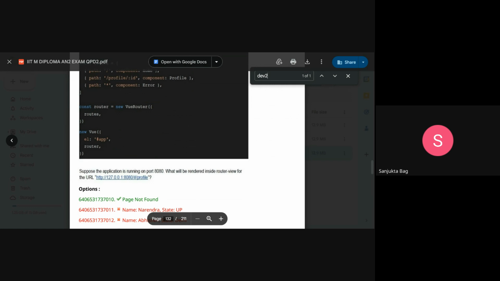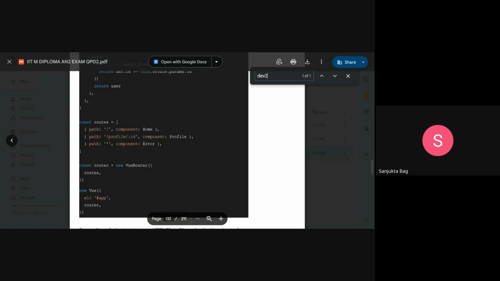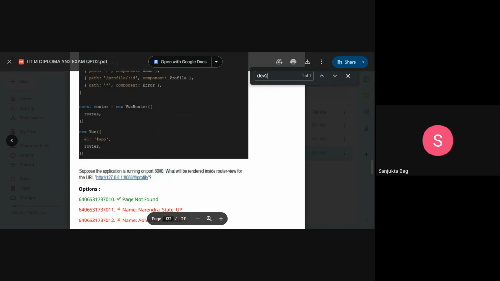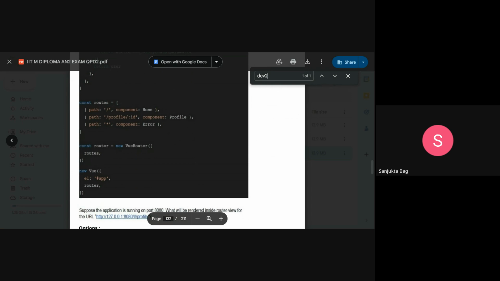First, what we need to do is check the path, to see if it is there. Okay, profile. Now you see that we have slash profile slash some ID. So just slash profile is not there, so we will not choose this path.